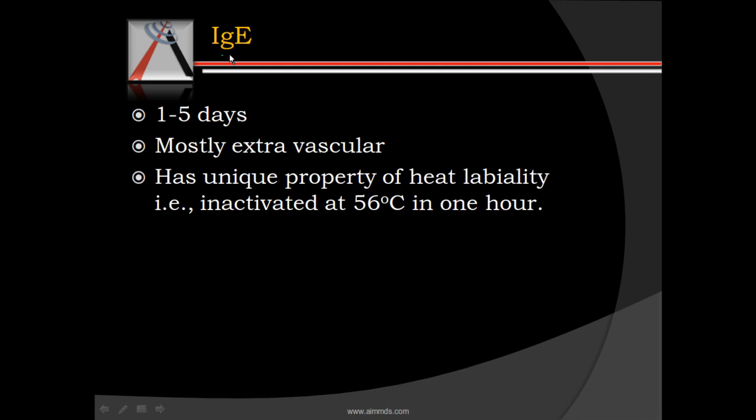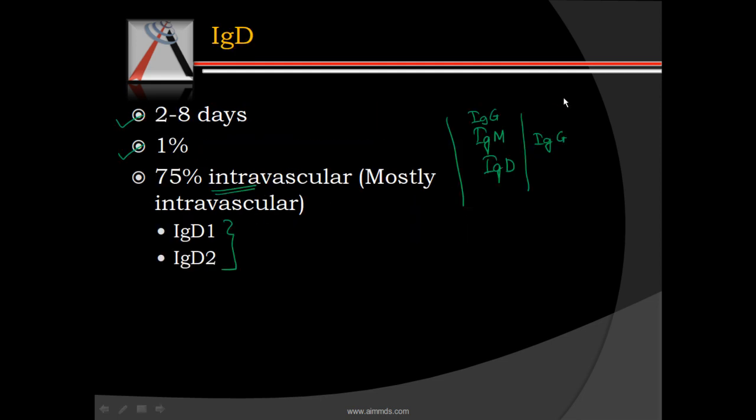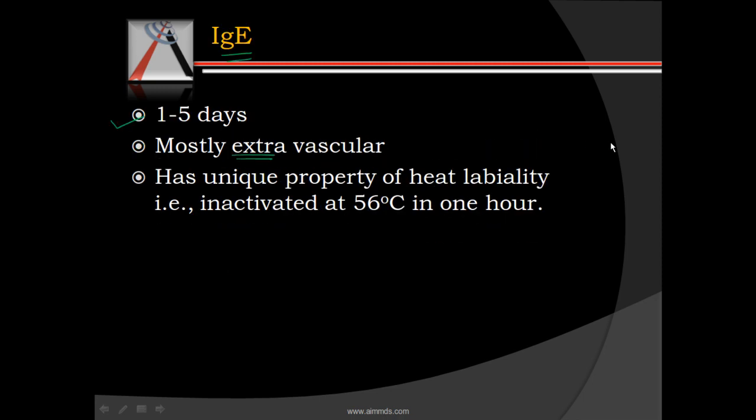Next, coming to IgE, it is an important antibody. It has a half-life of 1 to 5 days, and it's mostly extravascular. So if we come back here, we see that IgE is mostly extravascular, IgM and D intravascular. Now it has a unique property of heat lability. So this IgE is heat labile, while all other immunoglobulins are heat stable. It is inactivated at 56 degrees centigrade in 1 hour.